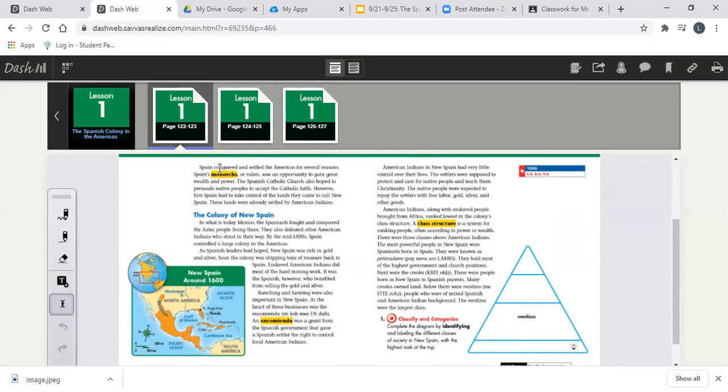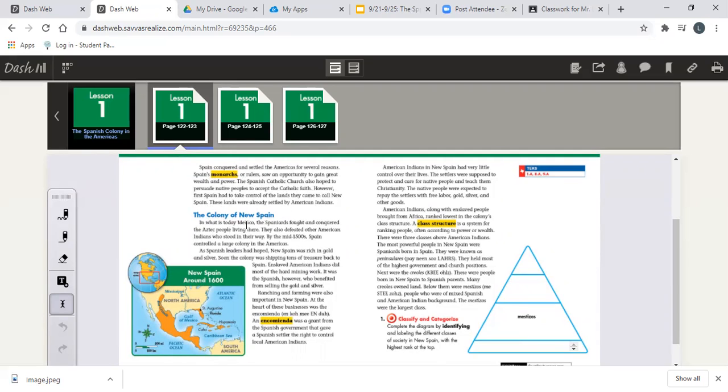Okay, so Spain conquered and settled the Americas for several reasons. Spain's monarchs or rulers saw an opportunity to gain great wealth and power. The Spanish Catholic Church also hoped to persuade native people to accept the Catholic faith. However, first, Spain had to take control of the lands they came to call New Spain. These lands were already settled by American Indians.